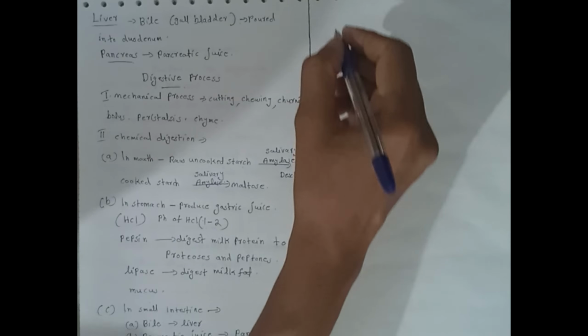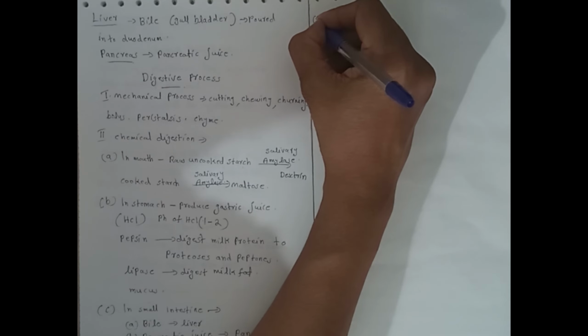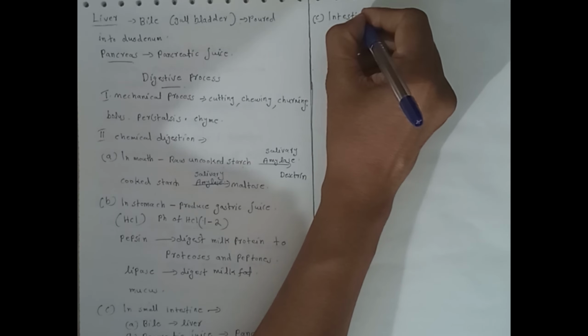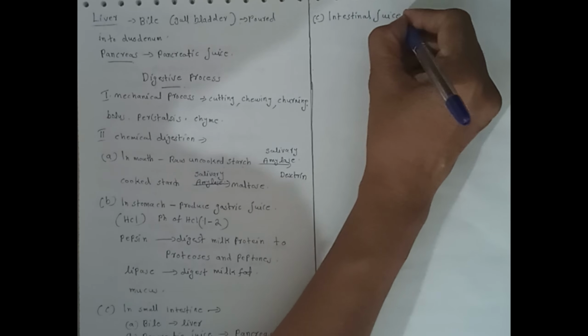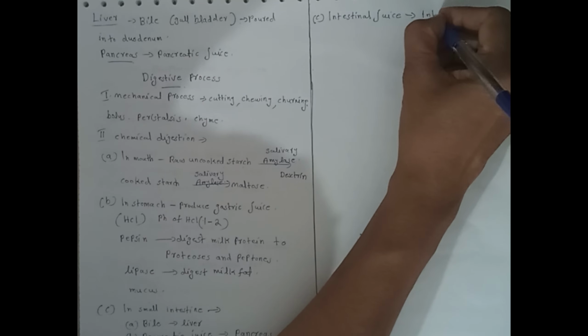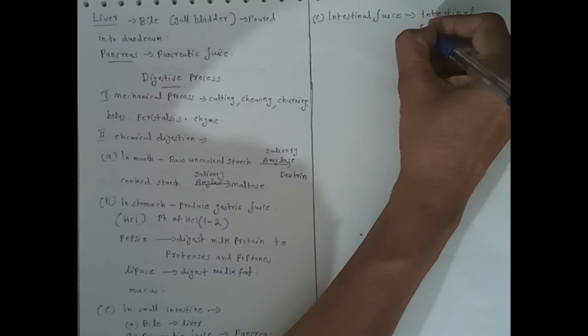Bile from the liver, pancreatic juice from the pancreas, and third, intestinal juice, secreted from special cells of the intestinal epithelium.